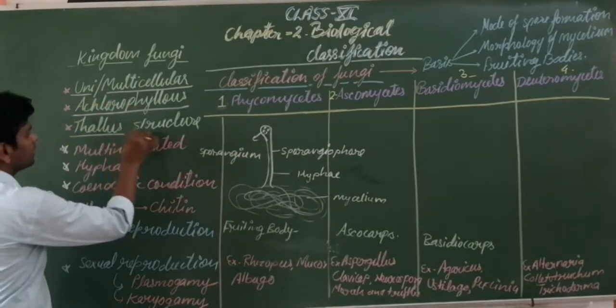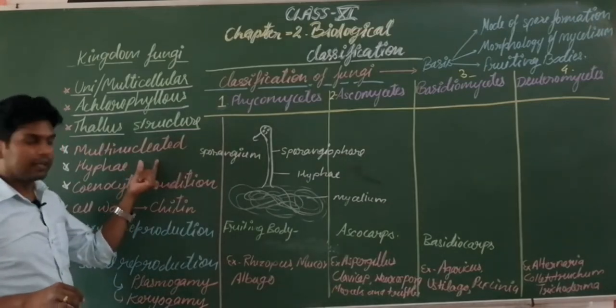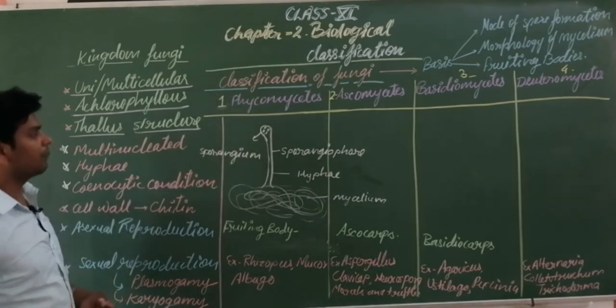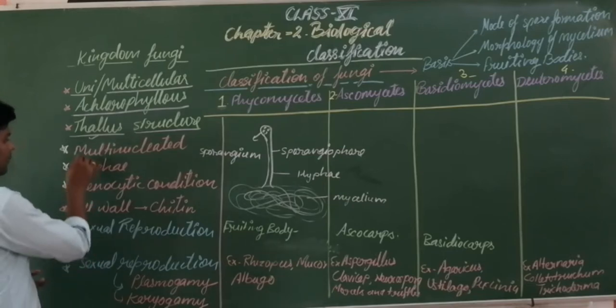Next, thallus structure. Thallus structure means the fungus body is not differentiated into leaves, roots, shoot and so on, like a plant. So students, that is why it is known as the thallus. So this is thallus structure.